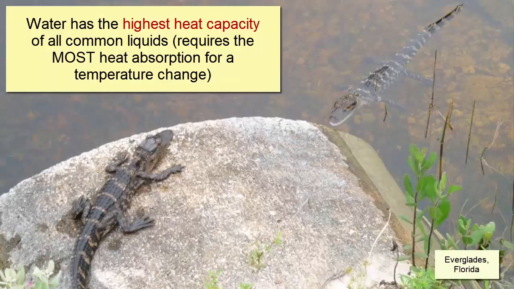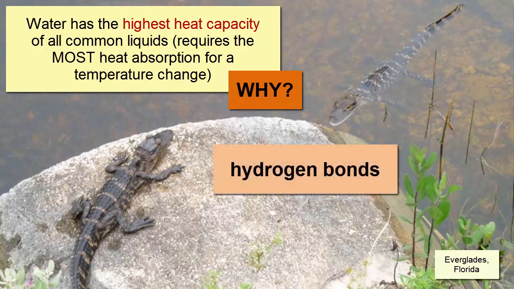Water has the highest heat capacity of all common liquids. That means it has the capacity to accept a lot of heat, or kinetic energy, before its temperature rises. Why? Those hydrogen bonds. They keep water molecules locked together in a loose bonding. That means it takes more energy transfer before their velocity can increase.